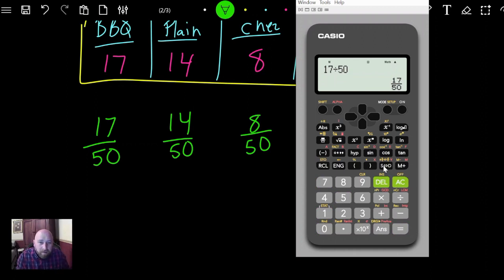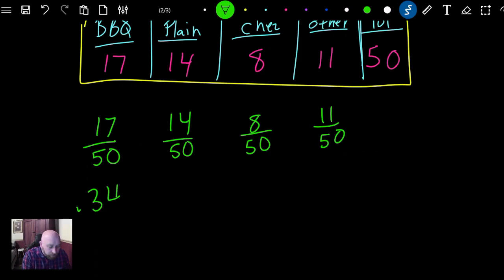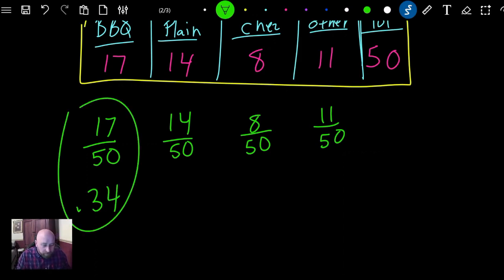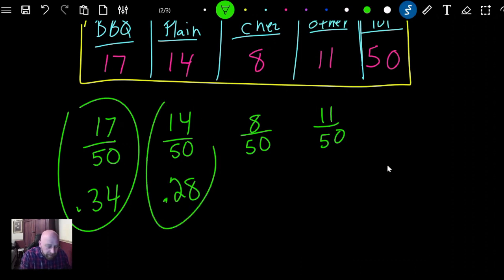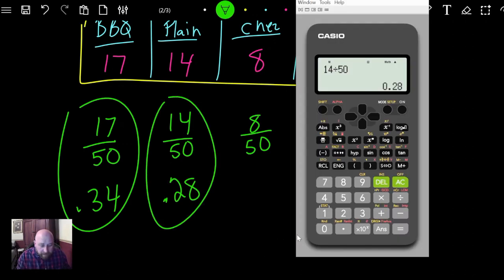Come on, this calculator just gives me an attitude sometimes, right? All right, let me hit that button. 0.34. So this one's going to be 0.34. And then the plain is going to be 14 over 50. So let's clear this out. Now we have 14 divided by 50, and that equals 0.28.